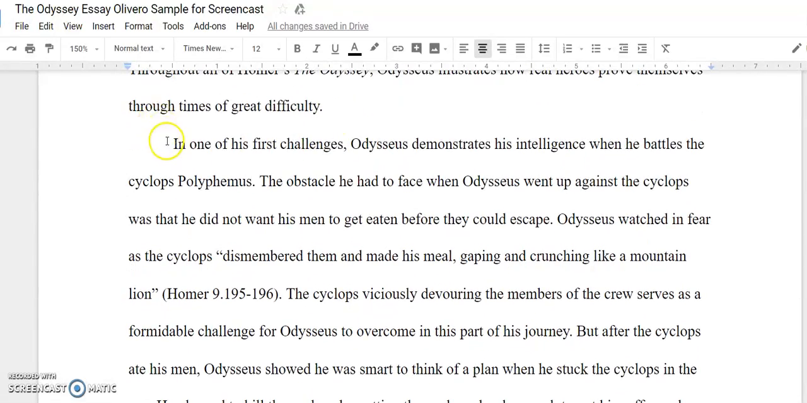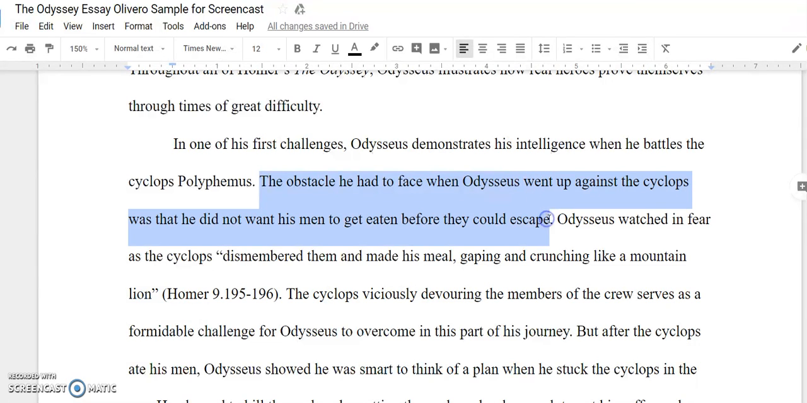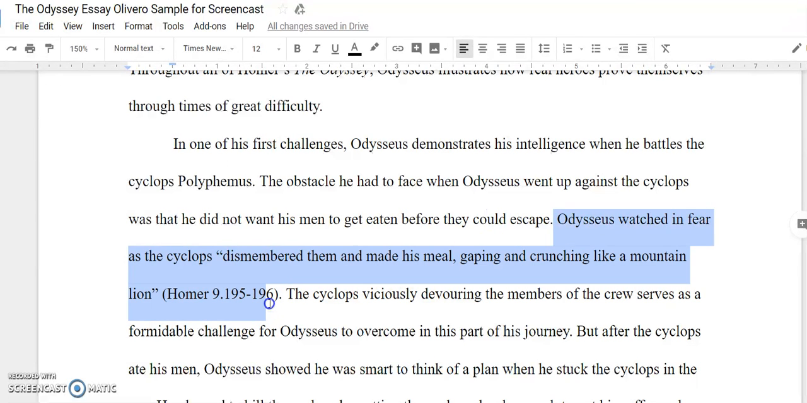So my topic sentence of this paragraph is, in one of his first challenges, Odysseus demonstrates his intelligence, which is the heroic trait, when he battles the Cyclops Polyphemus. That is my obstacle. I have my introduction to my first quote. The obstacle he had to face when Odysseus went up against the Cyclops was that he did not want his men to get eaten before they could escape. Odysseus watched in fear as the Cyclops, quote, dismembered them and made his meal, gaping and crunching like a mountain lion. Now these are quotes from our old version of the Odyssey because this is last year's.